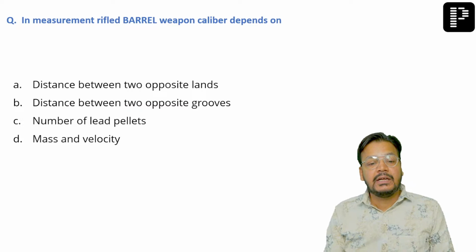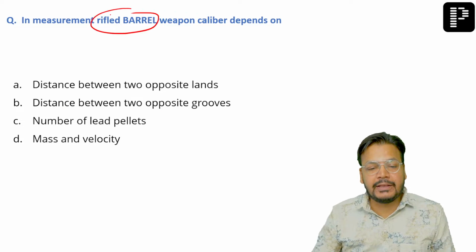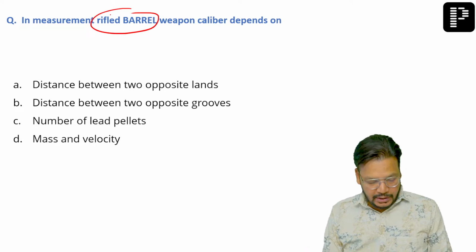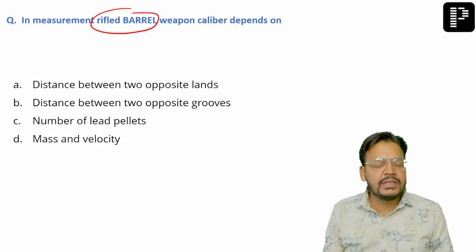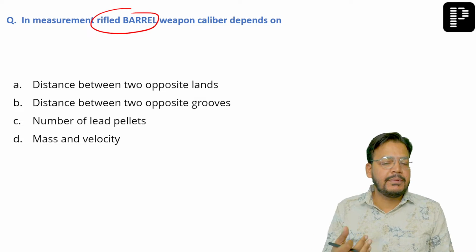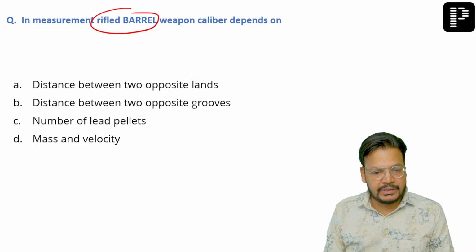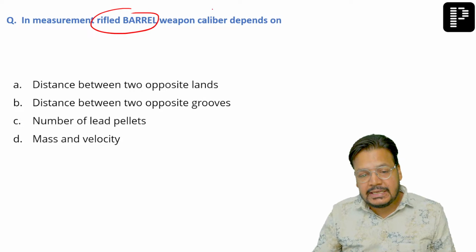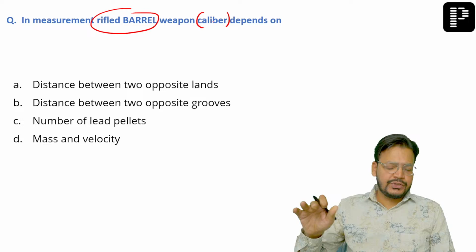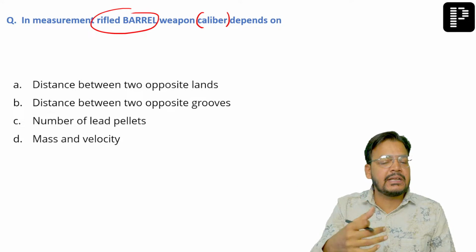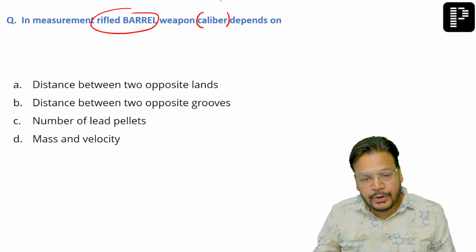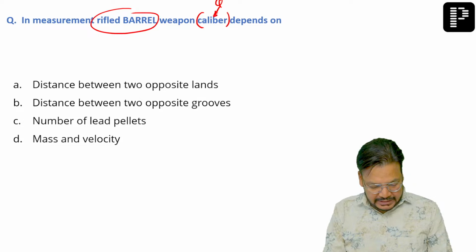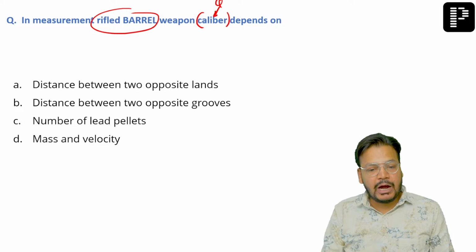Don't do more than this. The measurement of the rifle, actually, sir, it was a very long question. Yes, it is stored in sodium chloride because sodium chloride inhibits the enolase enzyme of glycolysis. Right? You study this in biochemistry. That's the reason. In measurement of a rifle barrel, what is the caliber? Actually it was a long question: given a long barrel, how to measure the rifle or caliber? The main point is how to measure the caliber.